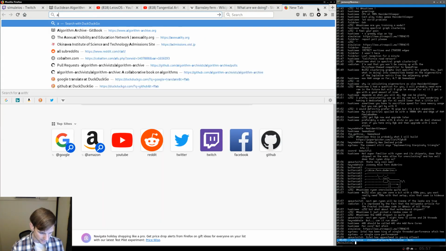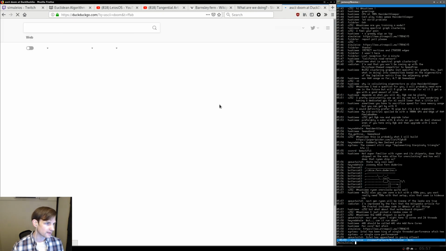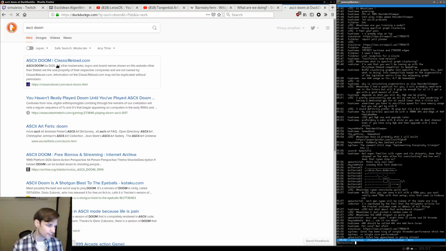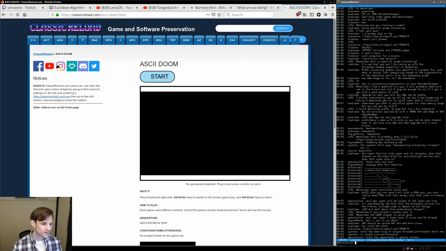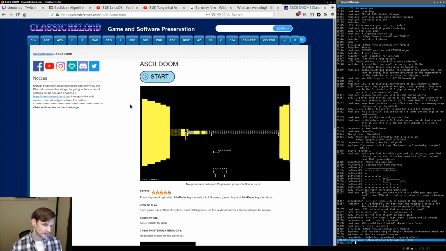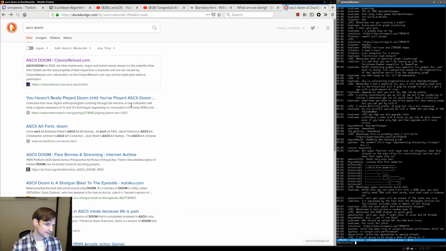Let me show you ASCII Doom. I know it's a thing. ASCII Doom. The only criticism I have of ASCII Doom is that it doesn't run in my terminal.